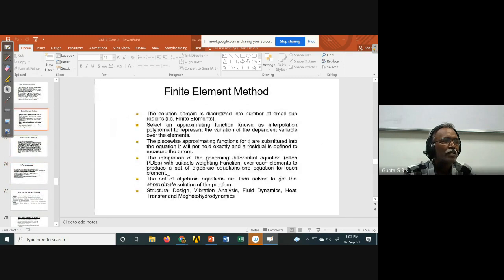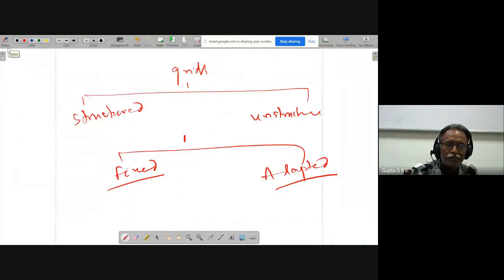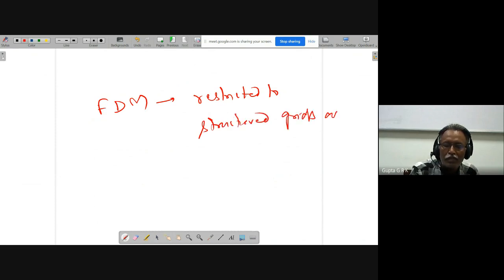Main things, one or two I will tell you. Finite difference methods are restricted to structured grids only. And finite volume and finite element, any grid.